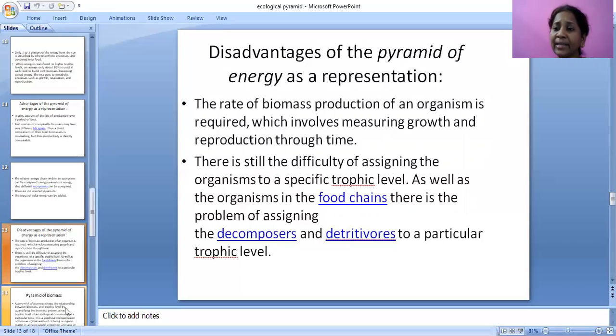This is again used by the producers. Assigning the organisms to a specific level is a little bit difficult because of this.